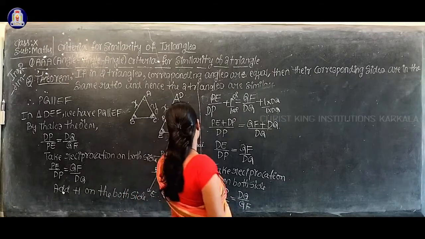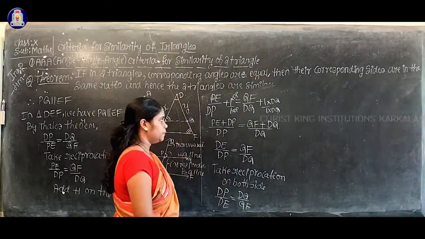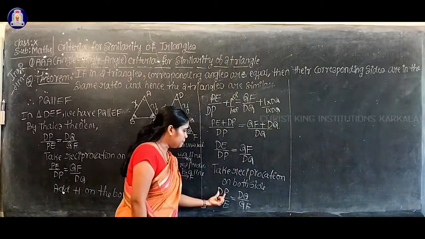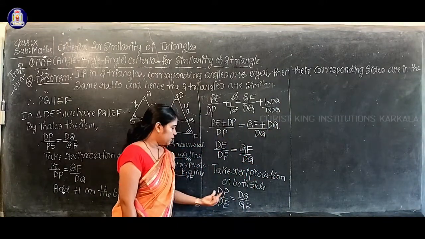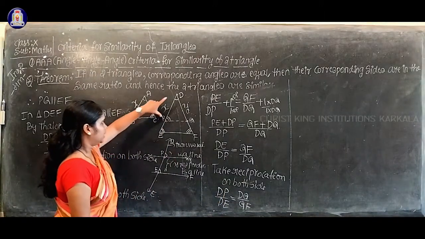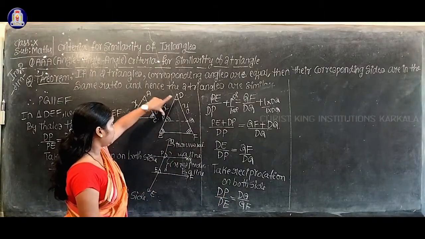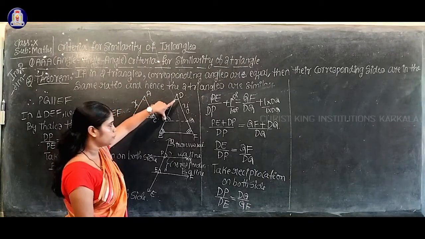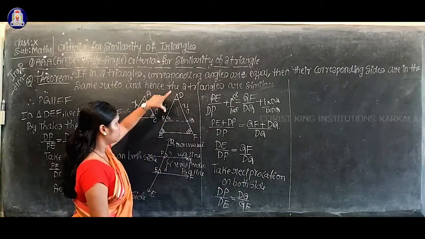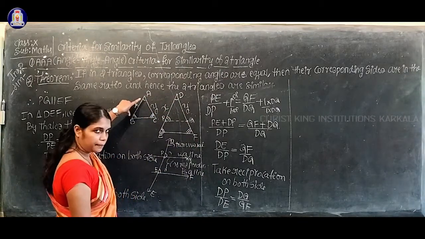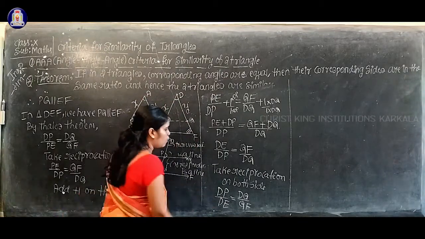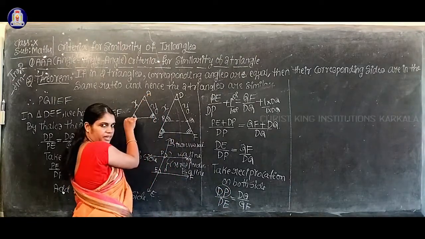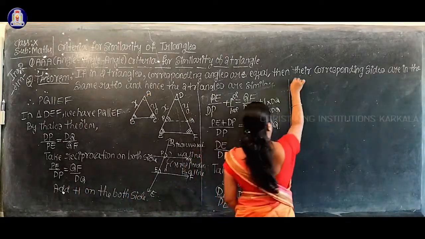So now what to do? See here, DP you have, isn't it? But the length of DP is nothing but the length of AB, isn't it? By construction we proved that DP is nothing but AB. So therefore in the place of DP, can I replace this with AB? Yes. So I will get AB.